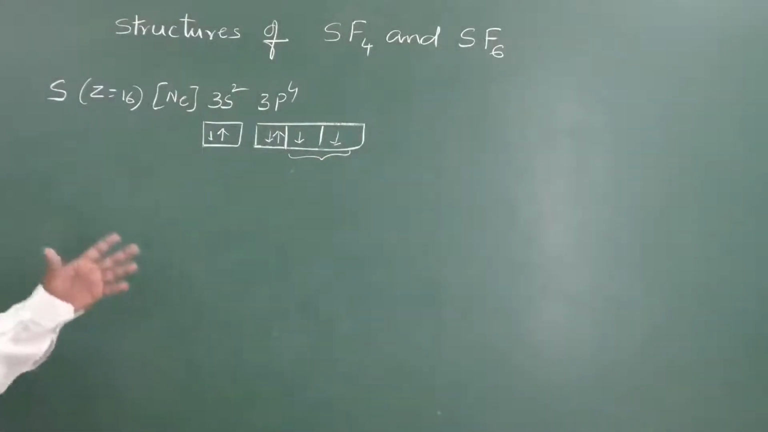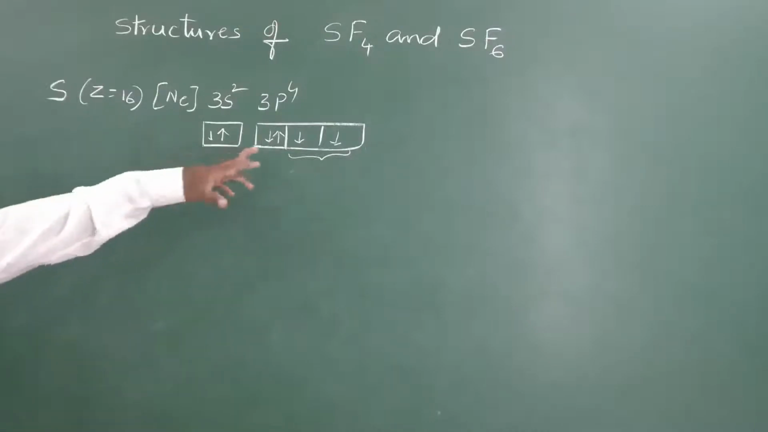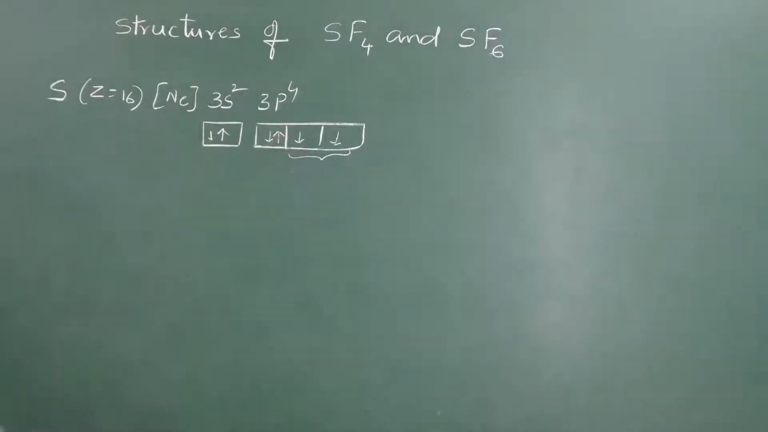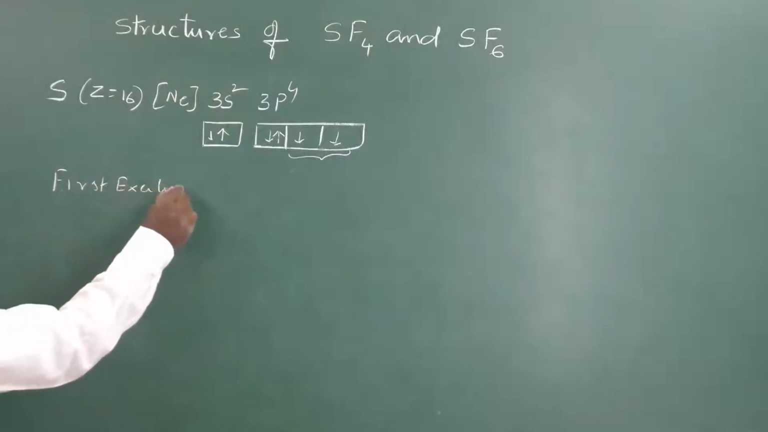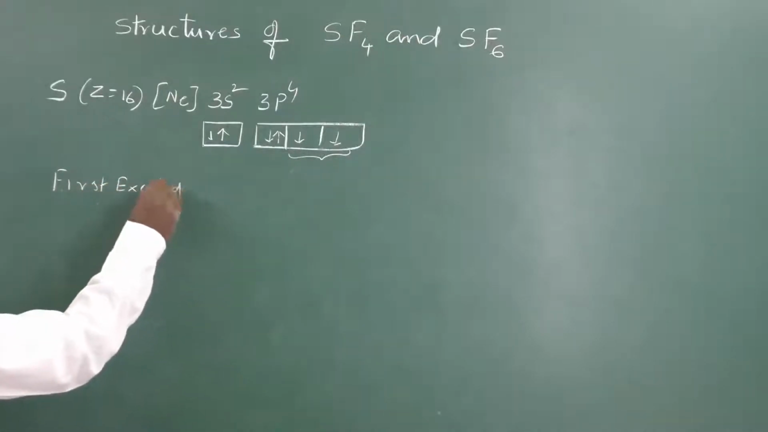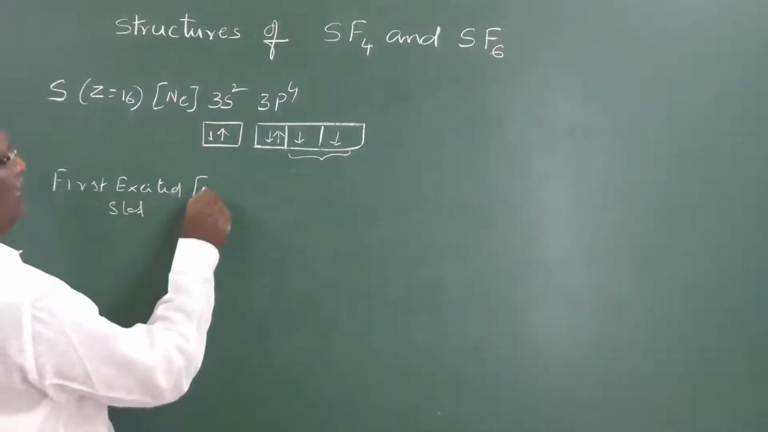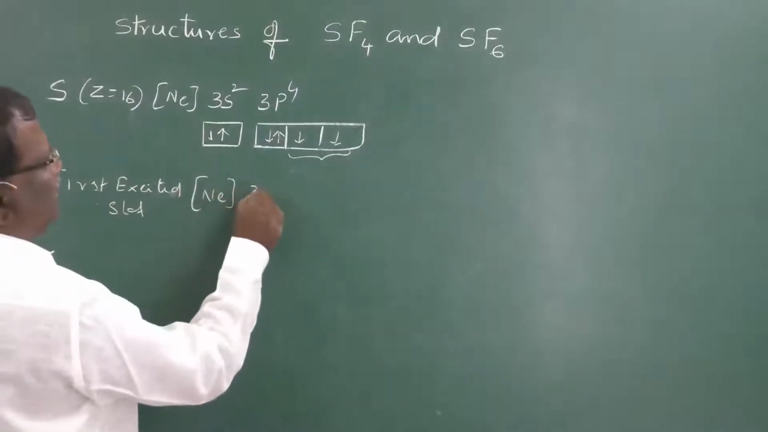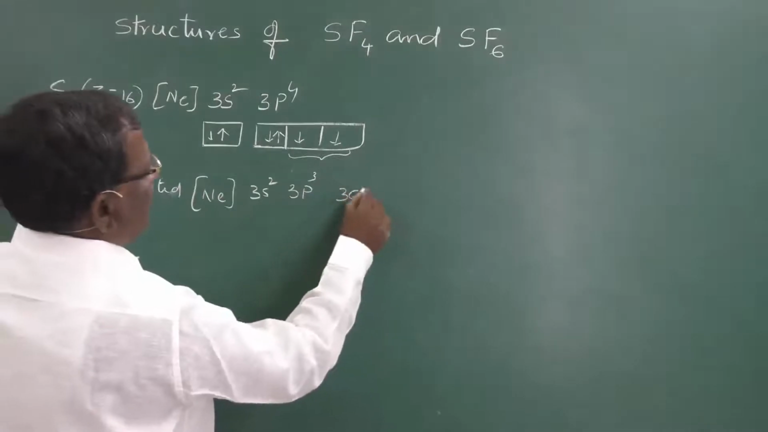But here in the formation of SF4, we require 4 unpaired electrons. The 4 unpaired electrons are possible when this electron enters the 3d orbital. So, in the first excited state, the electronic configuration of sulfur is neon 3s2 3p3 3d1.